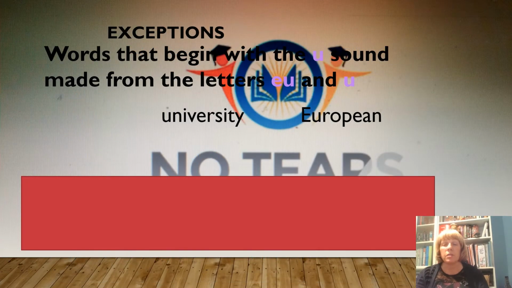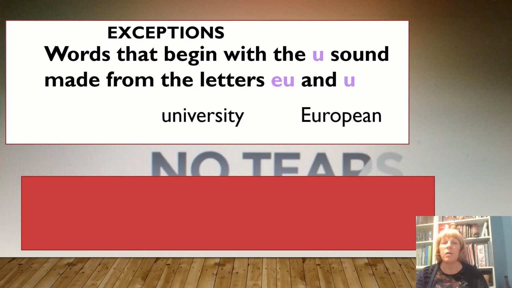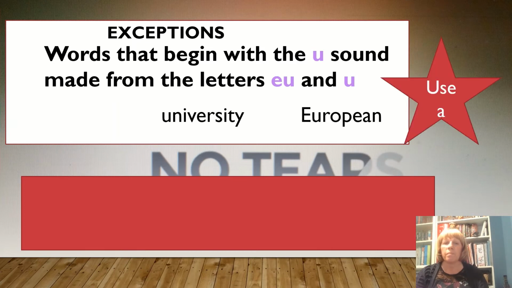There are some exceptions, as always, with the English language. Words that begin with the U sound made from the letters EU and U. Watch out for these because it's different to the rule. So for example, university, we say, when I went to a university last year, and European, we would talk about a European intervention. So use a.